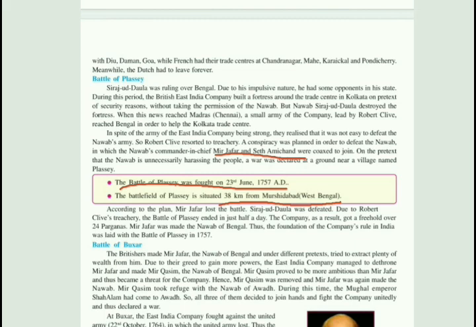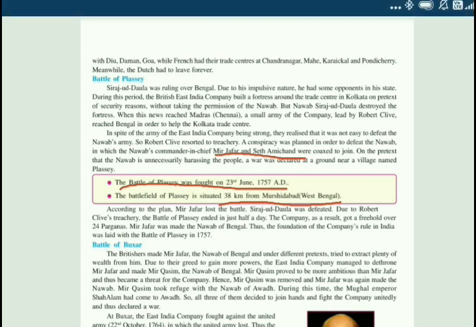When the news of the destruction of the fortress of the British East India Company reached Madras, a small army of the company was there, led by Robert Clive. When Robert Clive heard this news, he came to the Kolkata trade center and decided to defeat Sirajudullah.